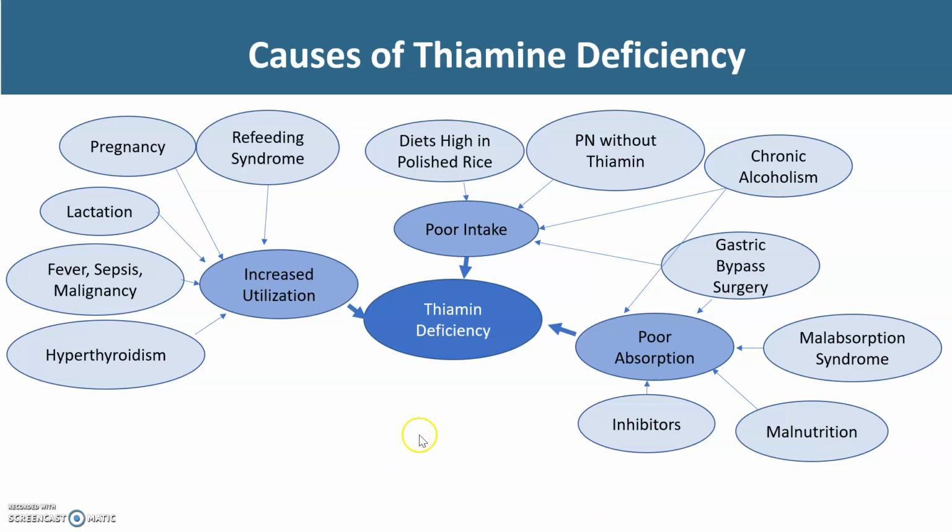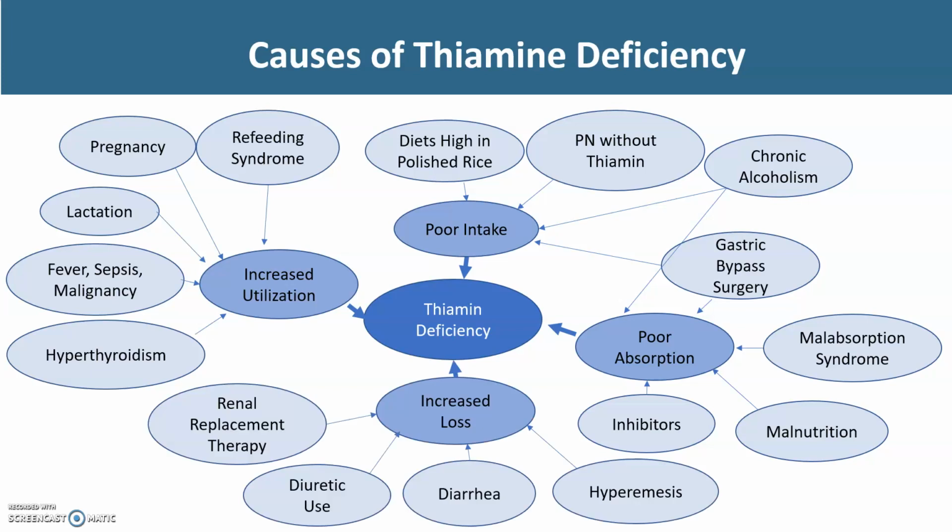Refeeding syndrome occurs if an individual has been depleted or has not consumed enough regular nutrients for a sustained period of time. While a major concern for refeeding syndrome is the shifts that can occur among fluids and electrolytes, thiamine is suddenly needed in higher amounts as the body upregulates normal carbohydrate metabolism.